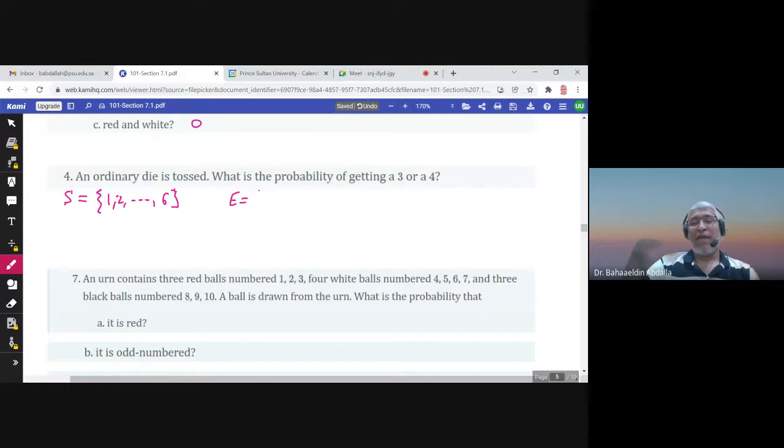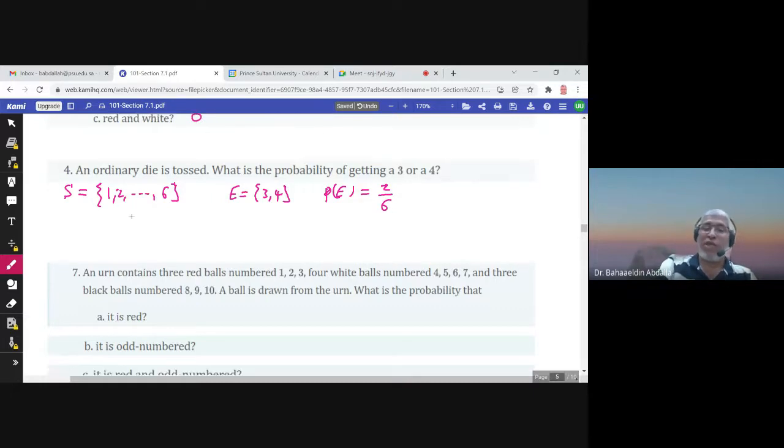So he's asking about the event that has 3 and 4. So probability of obtaining 3 or 4 would be the probability of E. I have 2 elements in E, 6 elements in the sample space, and this is an equally likely experiment. Outcomes are equally likely because the probability of each number is just 1 over 6.